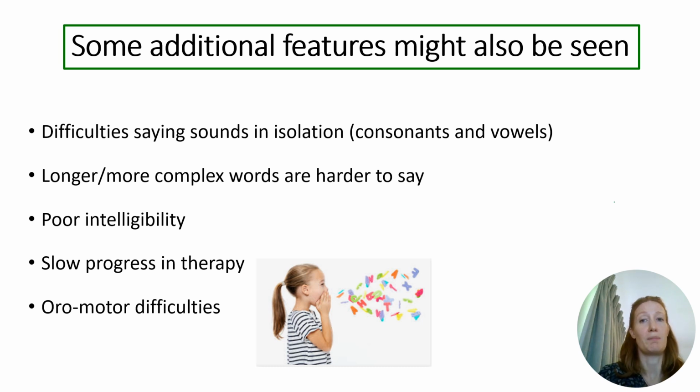Some additional features might also be seen, but these are not essential for a diagnosis of CAS to be given. A child might have difficulty saying sounds in isolation, both vowels and consonants. They might have difficulty saying longer or more complex words. Their intelligibility might be poor, they're difficult to understand. Progress in therapy might be slow, and they might have difficulty moving their tongue or lips. This is known as oromotor difficulties. CAS can range in severity from mild to severe, and the characteristics of CAS will change over time.